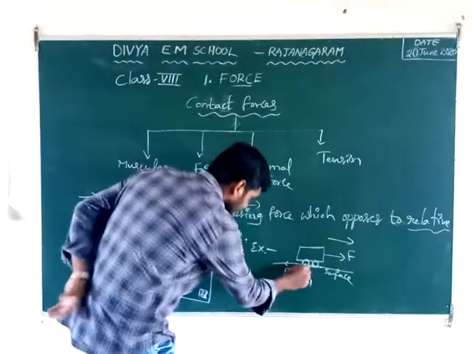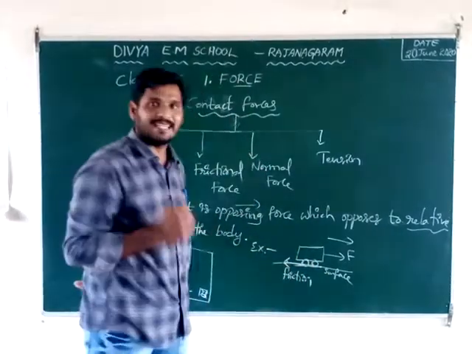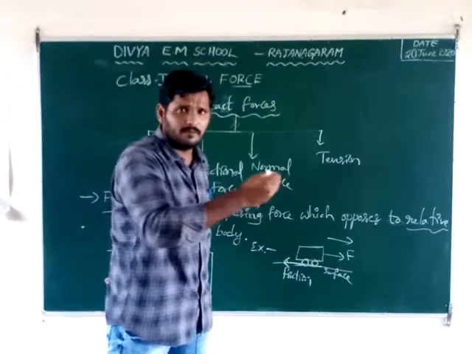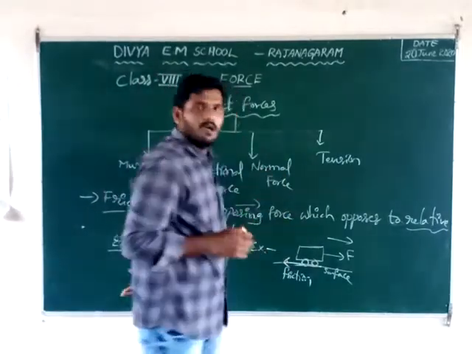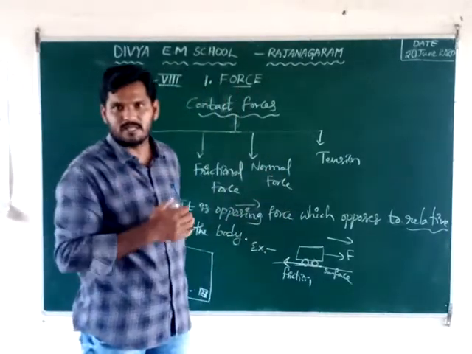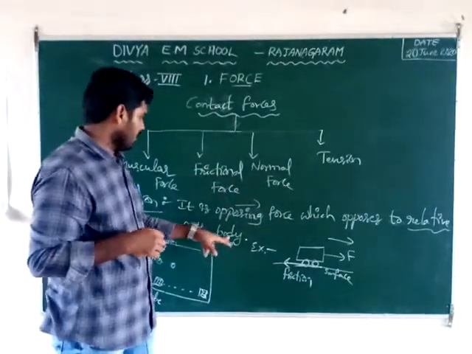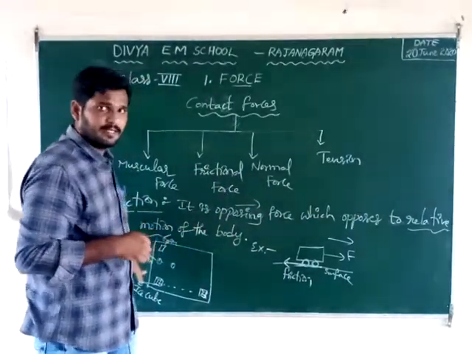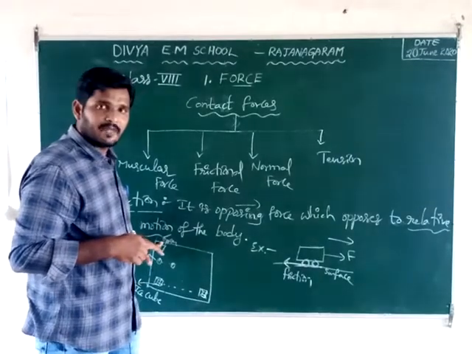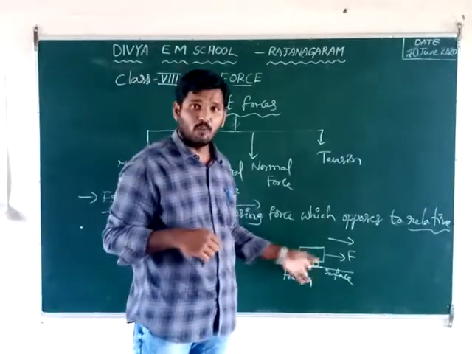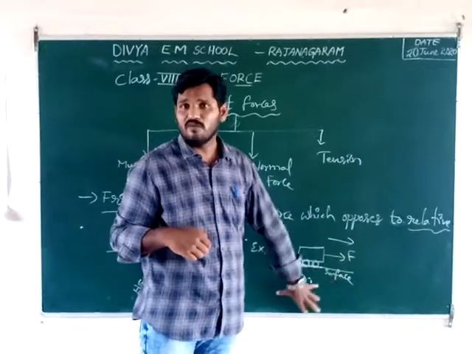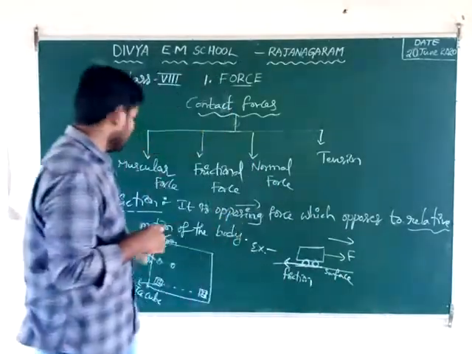Friction force is acting on that body. After some time, the body stops at rest. That means the relative motion of the body is opposed by the force of friction. This is a resting body having friction, and this is a moving body having friction. These are all the best examples of friction.